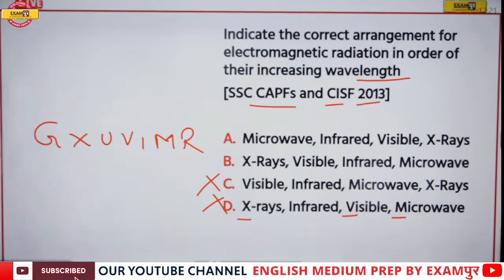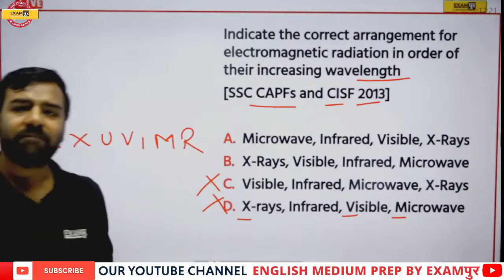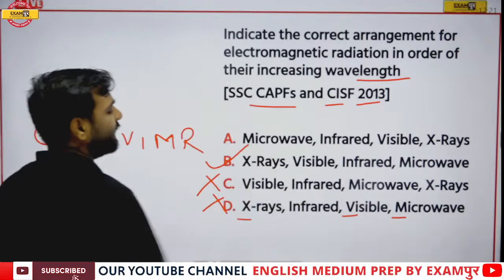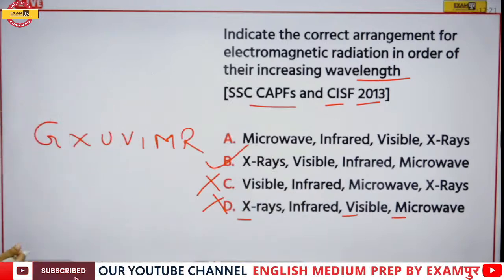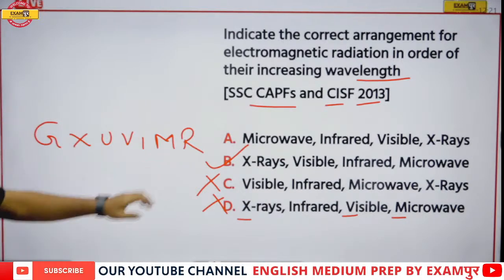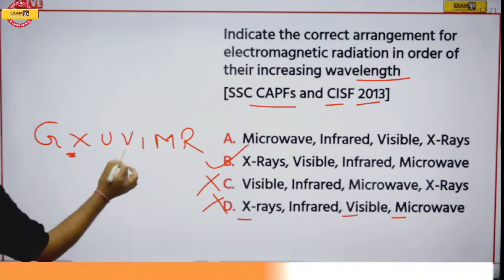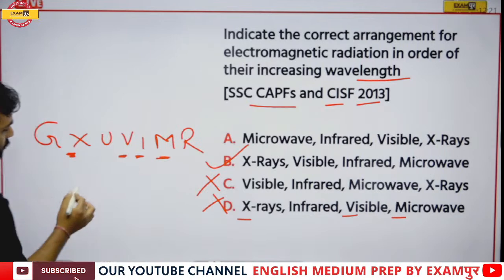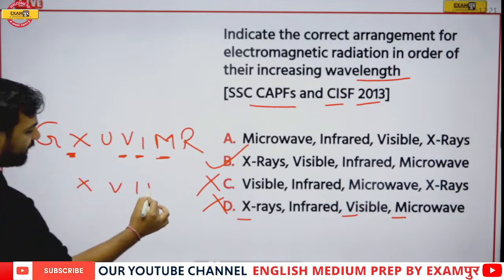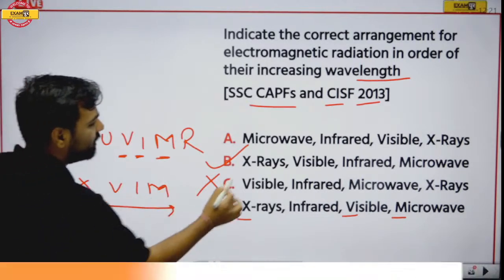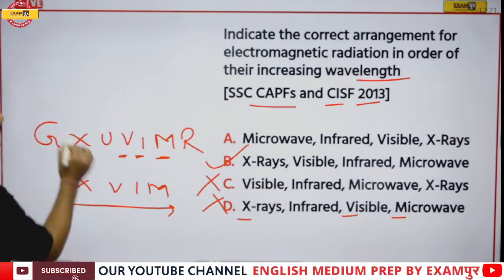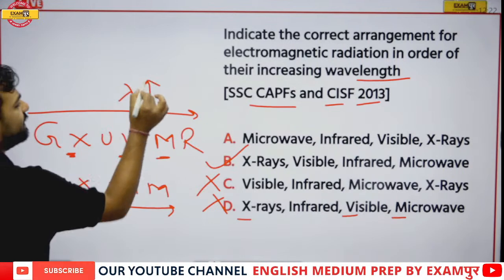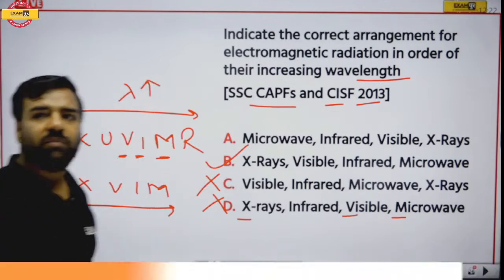Same? Okay, that was absolutely correct. If I talk about X-ray, visible ray, infrared and microwave, this is the sequence order where we see X-ray, then visible, then infrared and then microwave. So X, V, I, M, and this sequence is present here. This is the increasing order of wavelength. I'll write here, wavelength is increasing in this manner. So option B is correct.